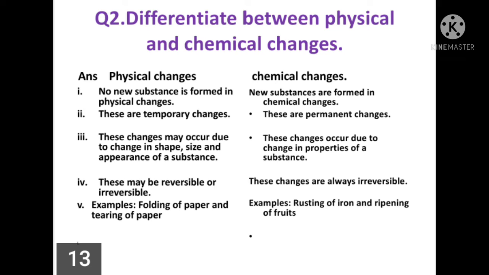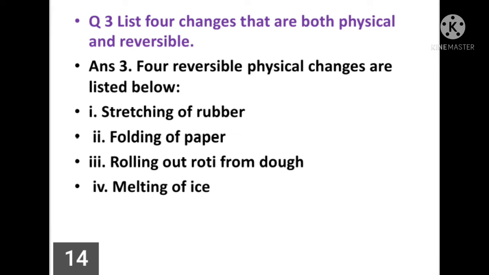Physical changes examples are folding of paper and tearing of paper, whereas chemical changes examples are rusting of iron and ripening of fruits. Now question number 3. List 4 changes that are both physical and reversible. Answer is 4 reversible physical changes are listed below.